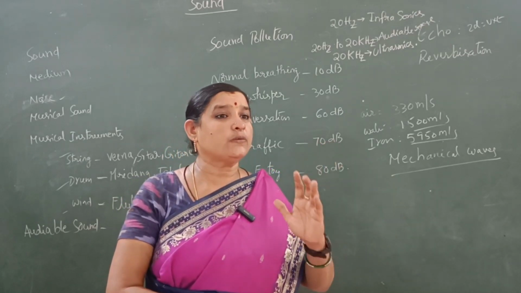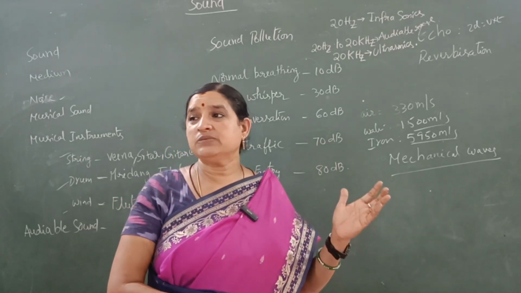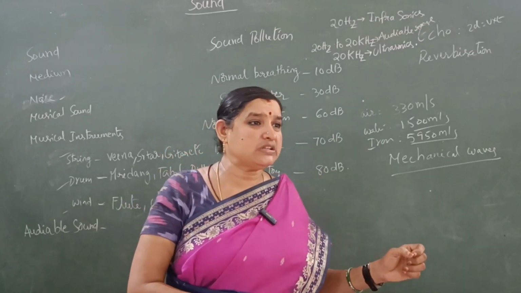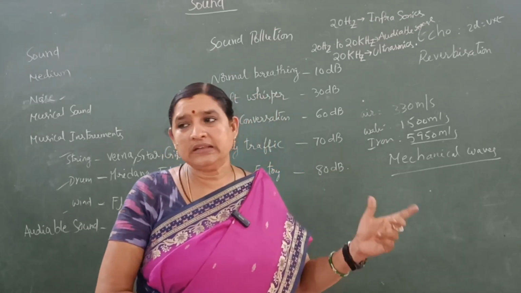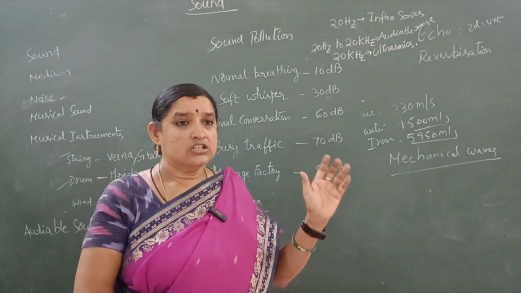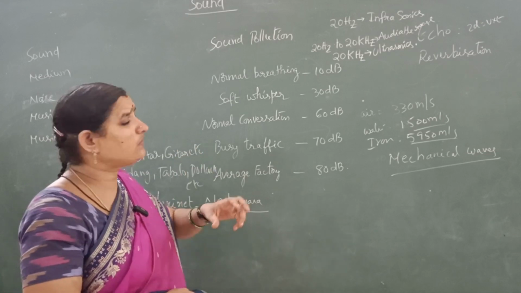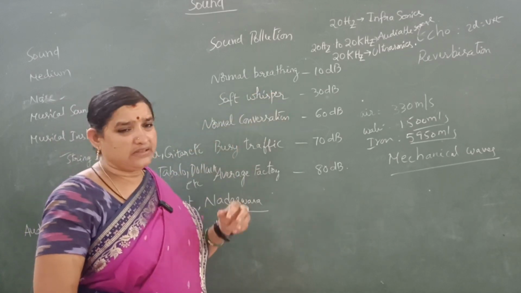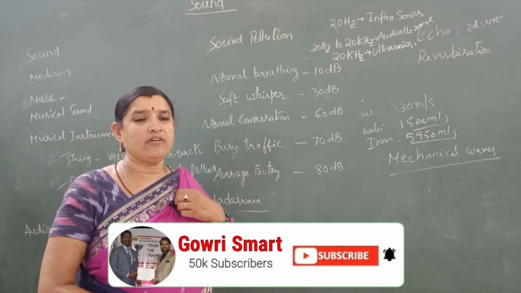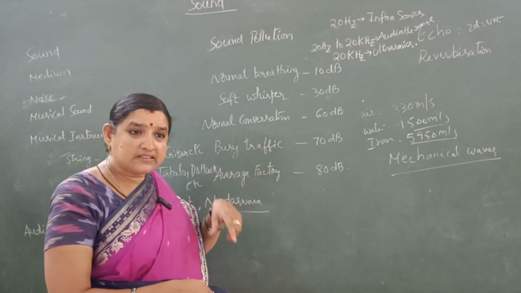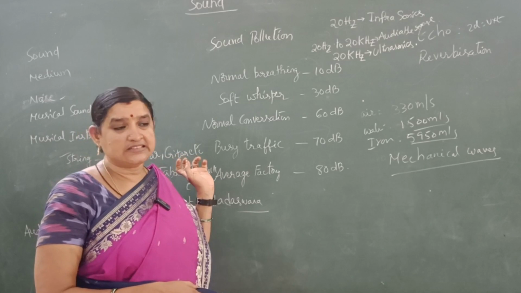How much intensity of sound is unbearable? That is more than 80 decibels. If the sound intensity is more than 80 decibels, we cannot bear that sound. That causes sound pollution. If we observe the intensity of sounds, normal breathing, when we are breathing, our heart makes some vibrations and produces a sound. That sound intensity is 10 decibels.